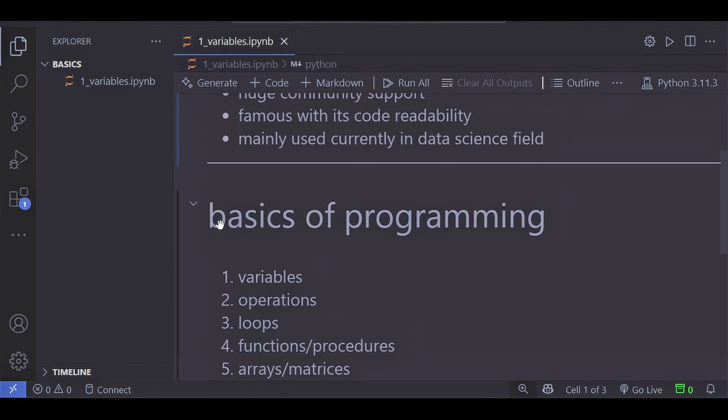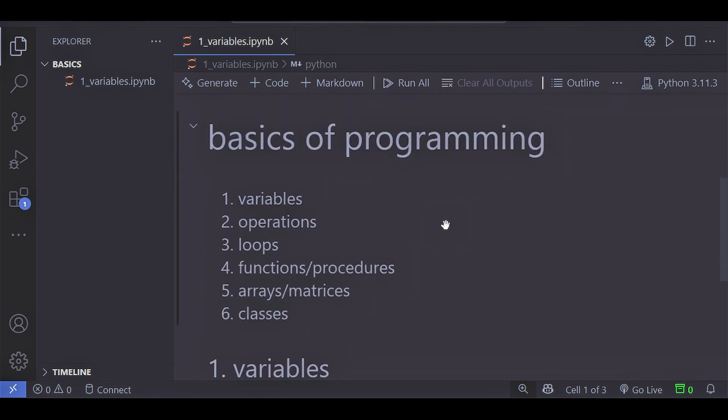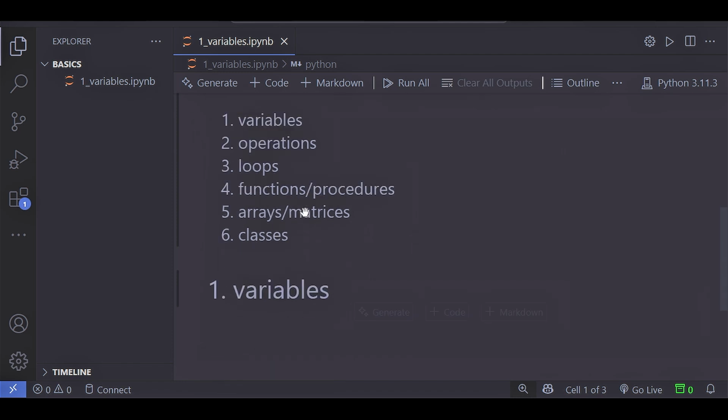So let's just jump to the basics of programming. We have variables, operations, loops, functions and procedures, arrays and matrices, and classes. We'll try to cover these 6 concepts, not in this video, but in this series. We will start with the variables.